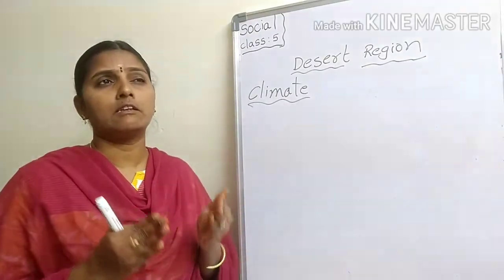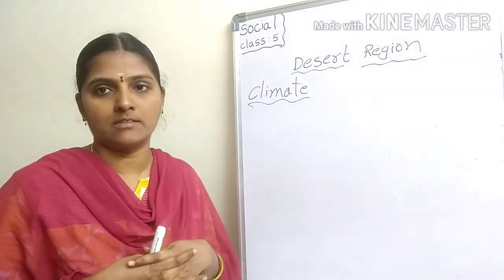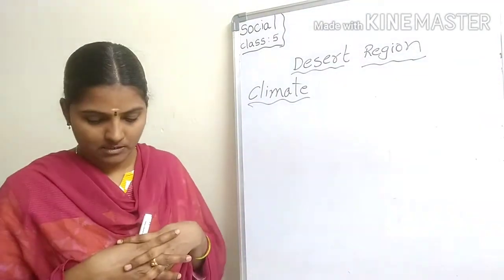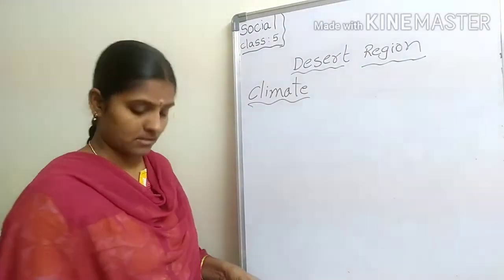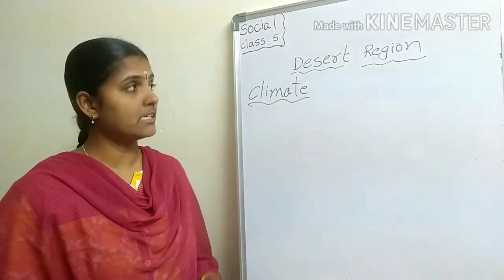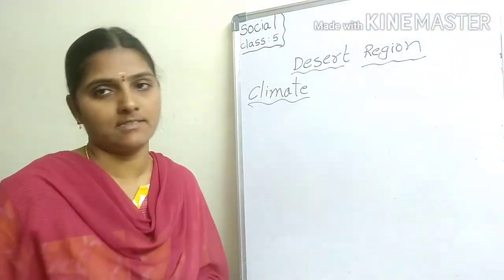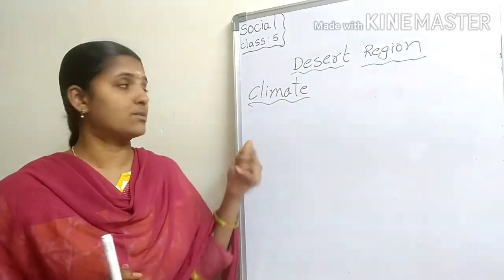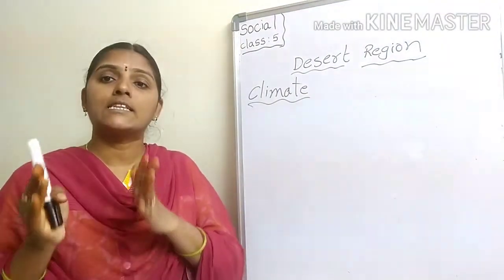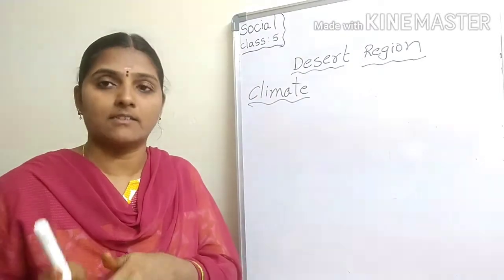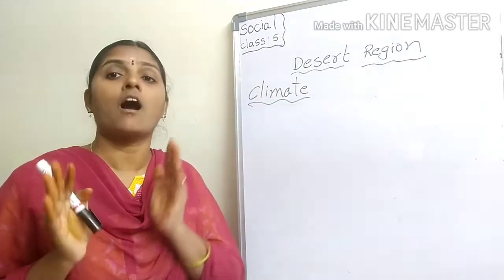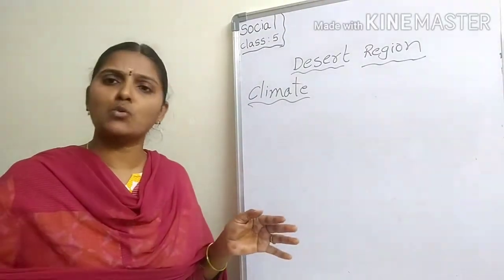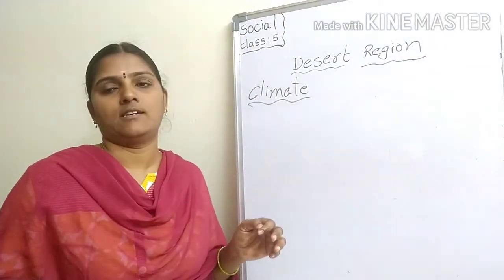There is very little rainfall in this region. Understood? Climate: a desert region remains hot and dry throughout the year.